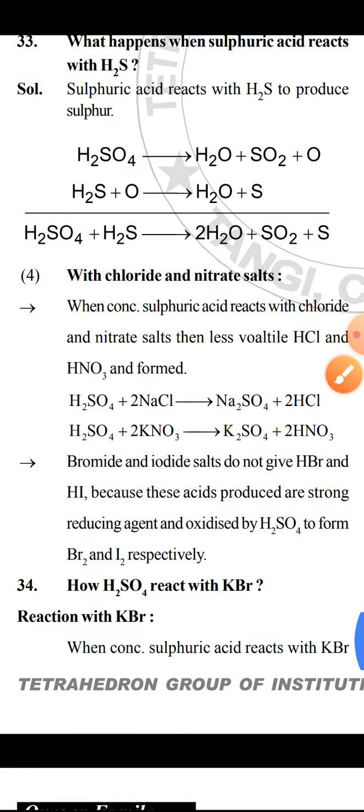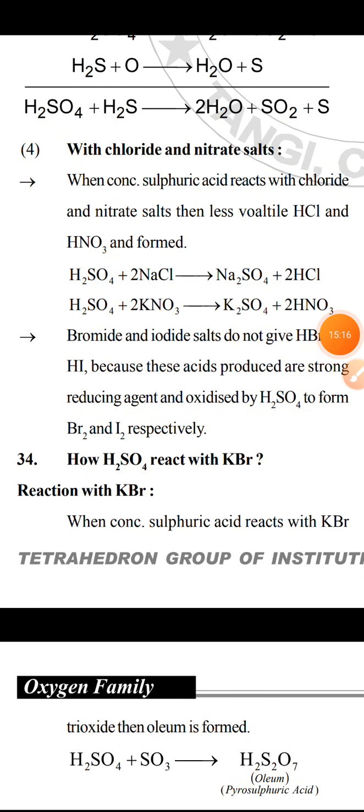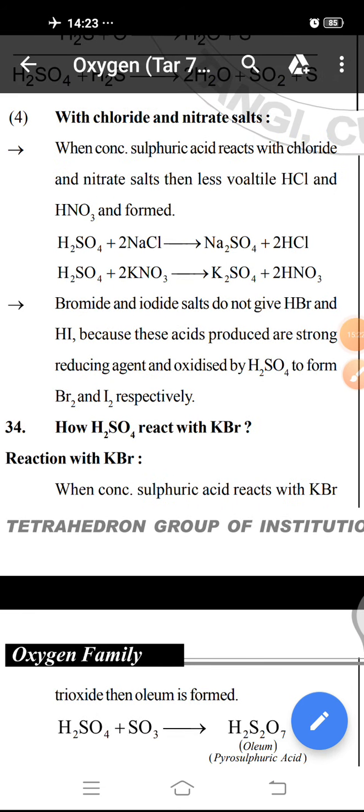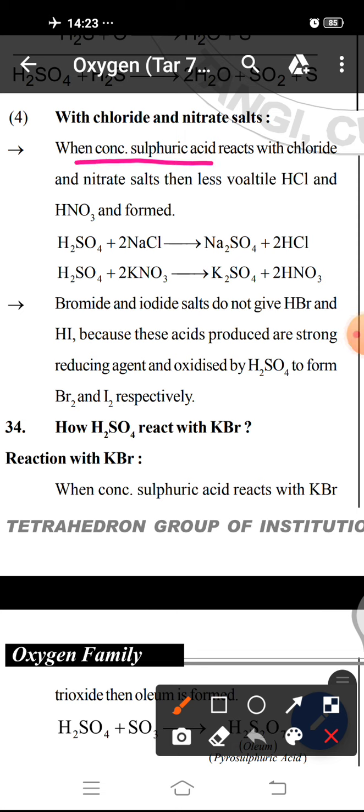Then the reaction with chloride and nitrate salts. When sulfuric acid reacts with chloride and nitrate salts, it forms less volatile... it forms HCl and nitric acid. See the equation.